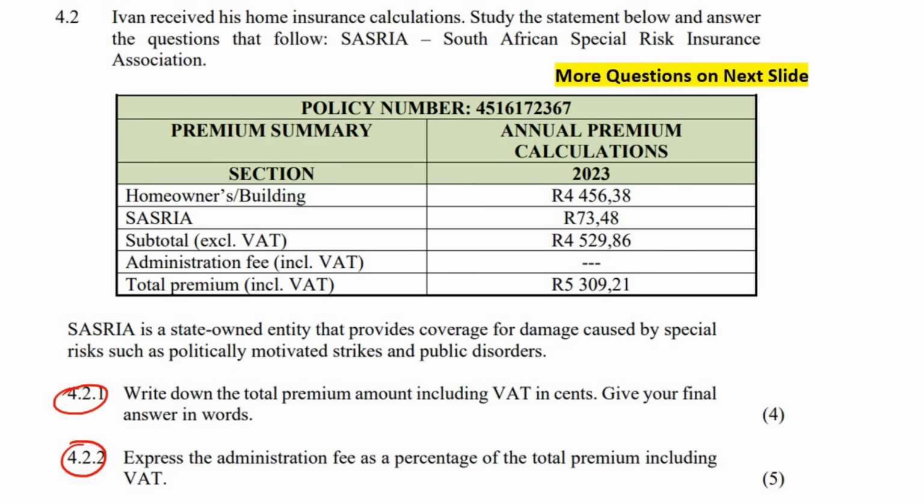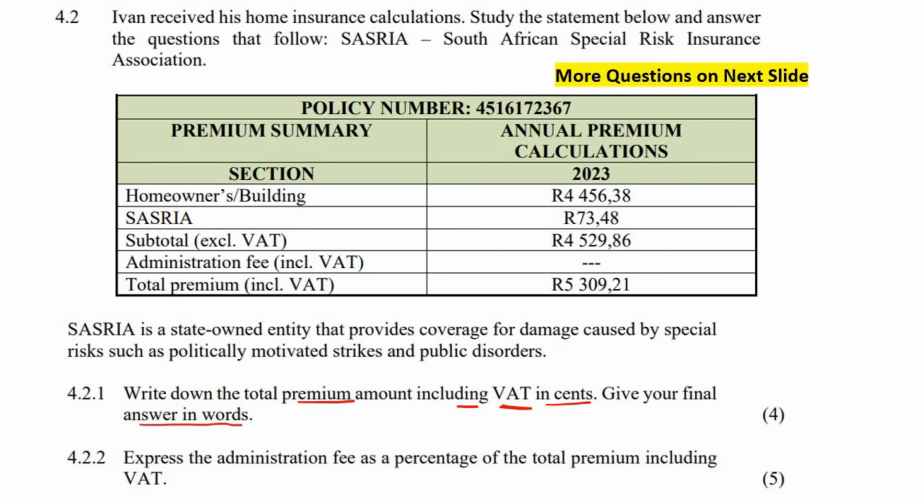So sometimes your house can have insurance. So SASRIA is a state-owned entity that provides coverage for damage caused by special risks such as politically motivated strikes and public disorders.